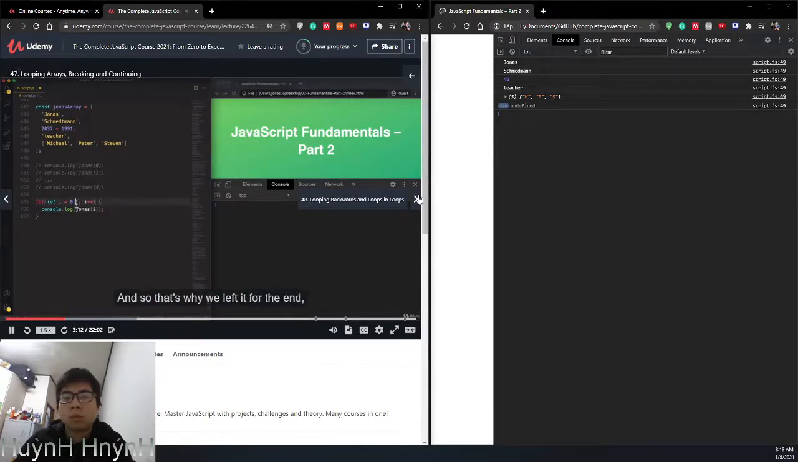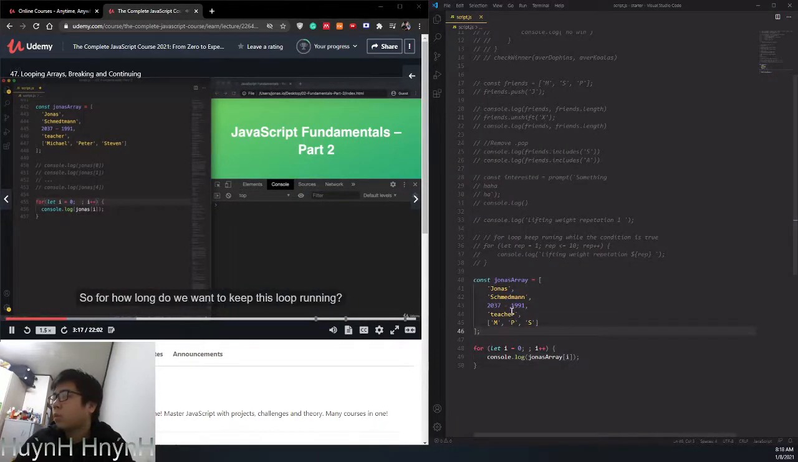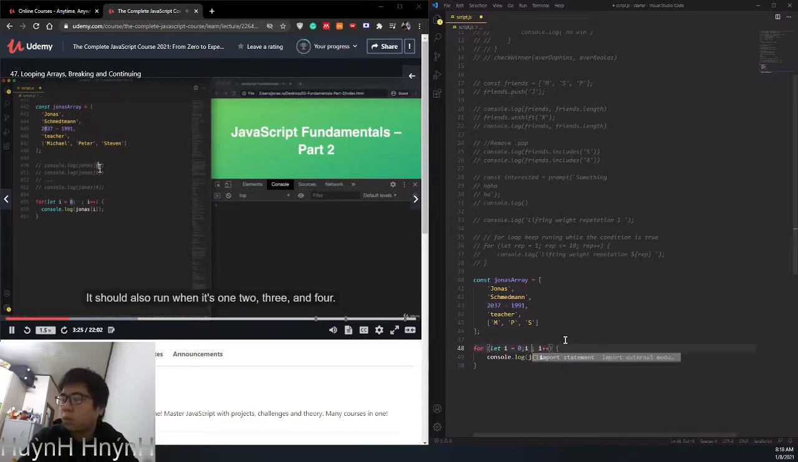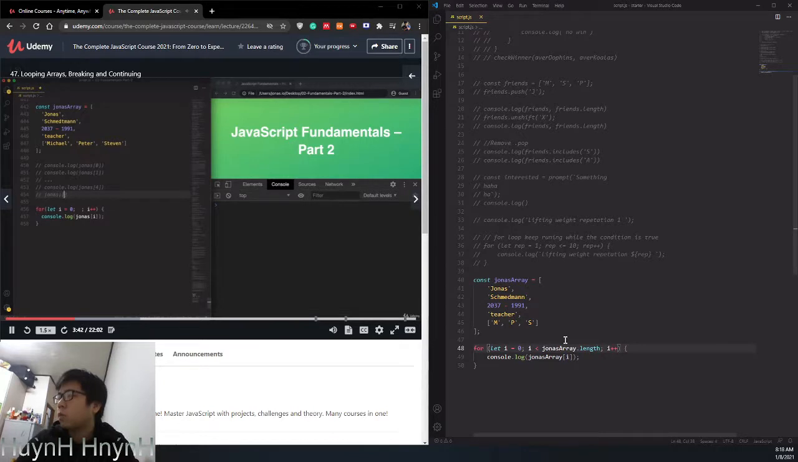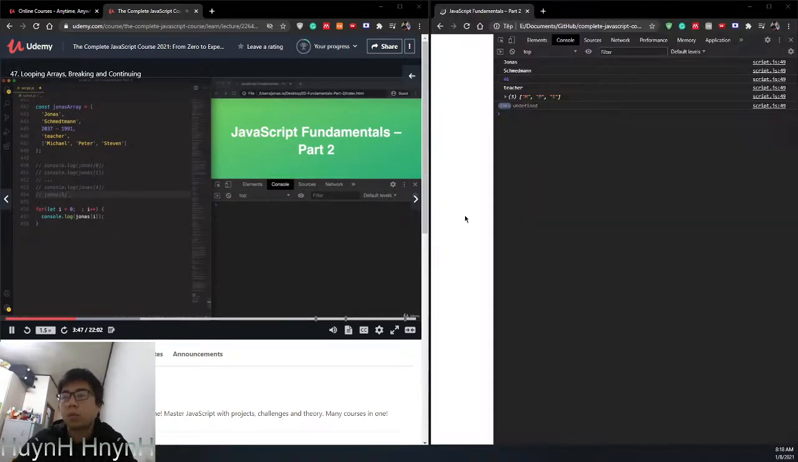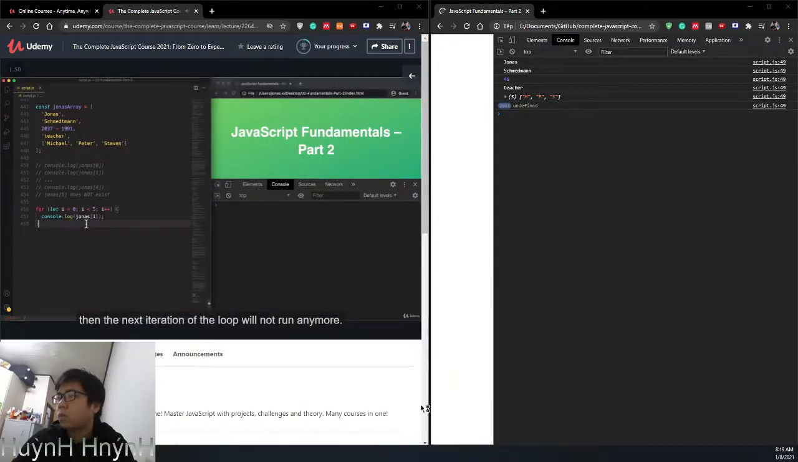Now the trickiest part here is the condition. That's why we left it for the end, but now we need to actually tackle it. For how long do we want to keep this loop running? Well, it should run when i is 0, right? It should also run when it's 1, 2, 3, and 4, because 4 is the last element. But when it's 5, it should no longer run, right? That's because Jonas at 5 does not exist. And so that means that the i counter variable should always stay below 5. So i should stay below 5. With this, as soon as the counter variable is updated to 5, the next iteration of the loop will not run anymore.